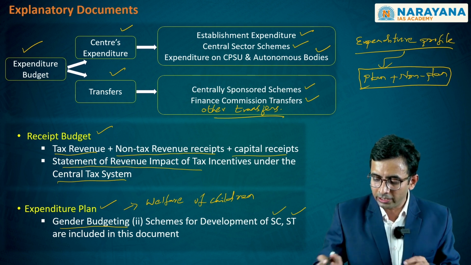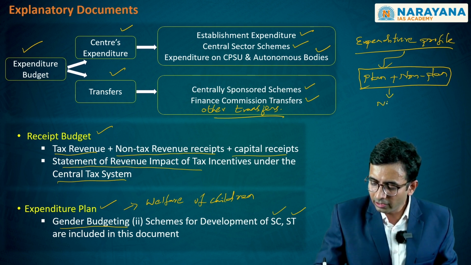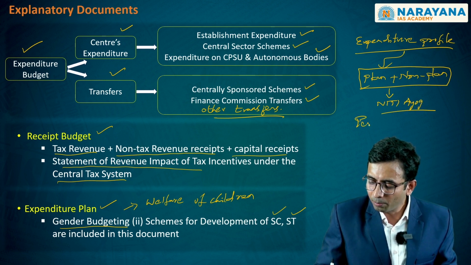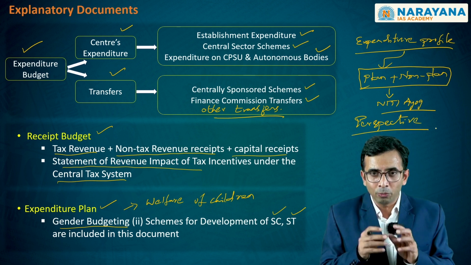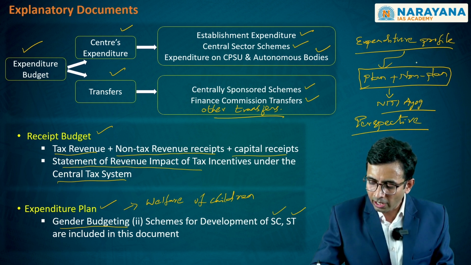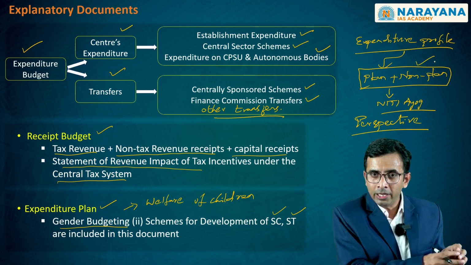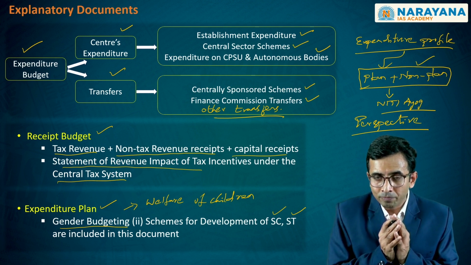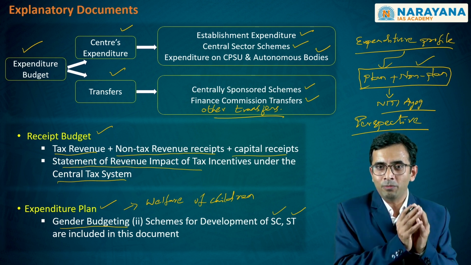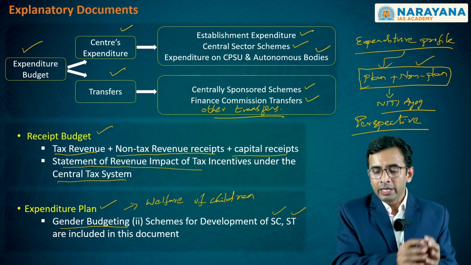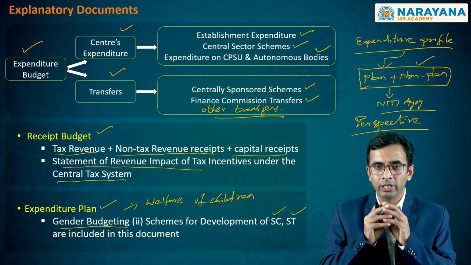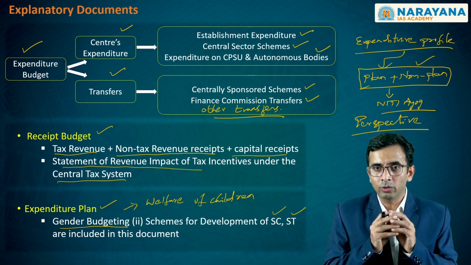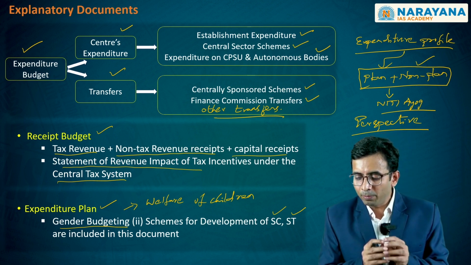As you clearly know, this has been replaced by NITI Aayog, and NITI Aayog comes up with what is referred to as a perspective plan for the medium term and long term. In order to meet this perspective plan, you cannot have this distinction of plan expenditure and non-plan expenditure. So all the expenditure that you are trying to incur is in the form of planned expenditure alone. It is this major change which the government of India made in 2016-17 that is being reflected in